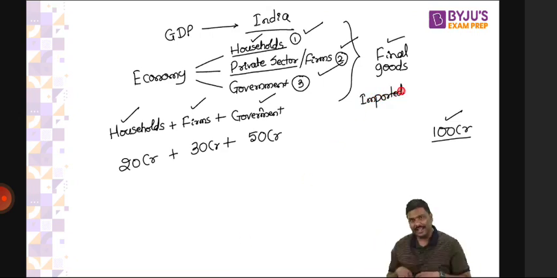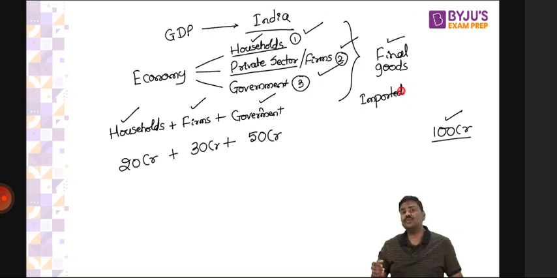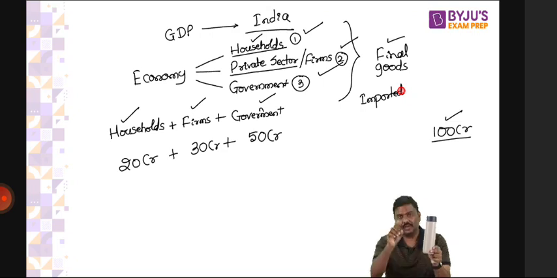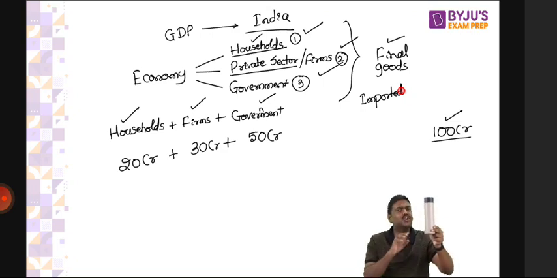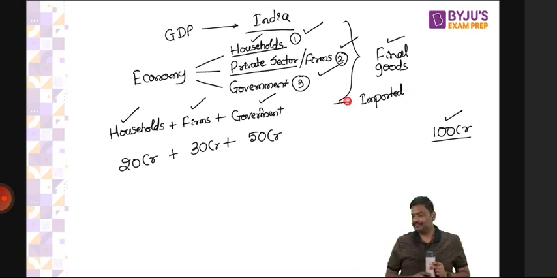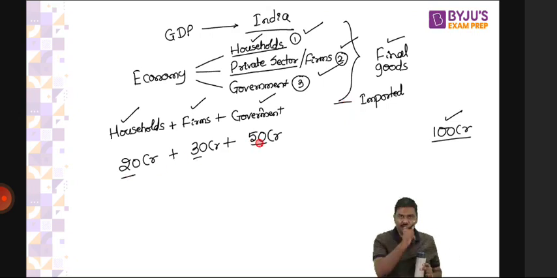Imported means what? This bottle is manufactured in USA. I repeat, the bottle is manufactured in USA. Now you tell me, if it is manufactured in USA, should I be counting the market price of the bottle as part of India's GDP? No, because whatever is produced in India, we should count it. So I will subtract the imports. From all the expenditures which are done by the government, companies and the households, I will subtract the imports. That is point one here.